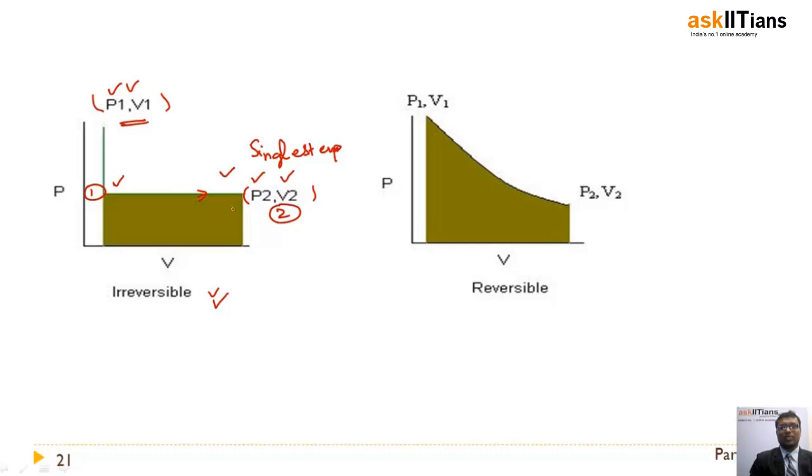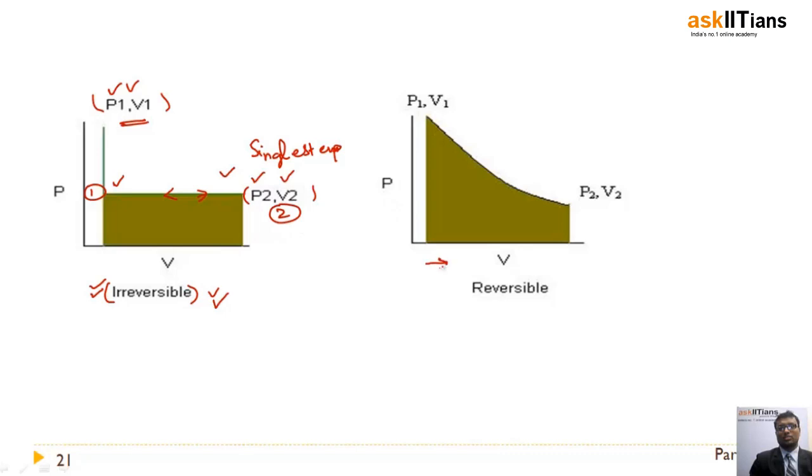There can't be a reversal happening here. That means I cannot take the system again from 2 to 1, because the process is irreversible here.